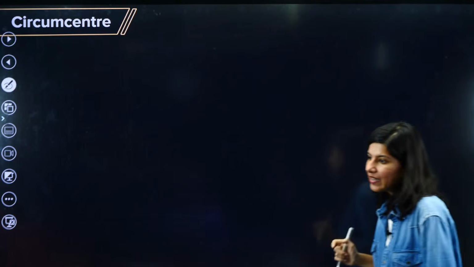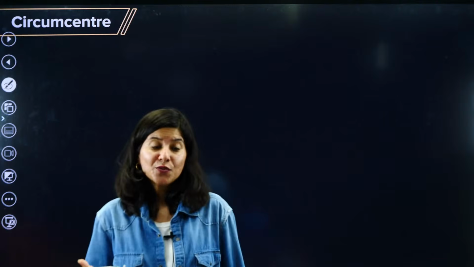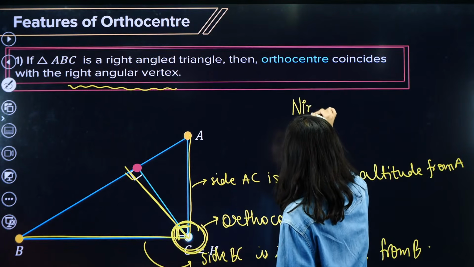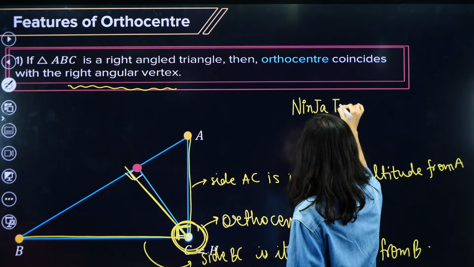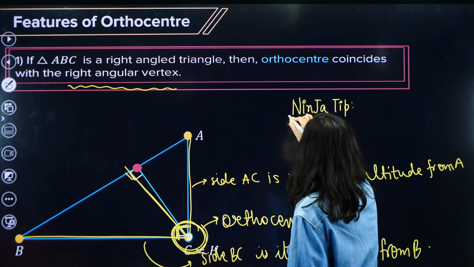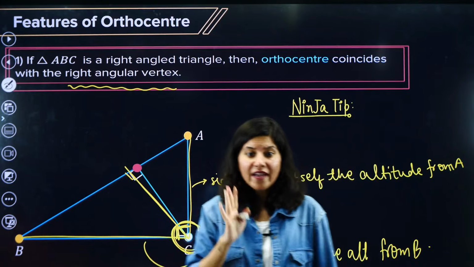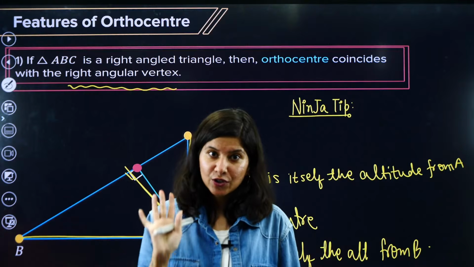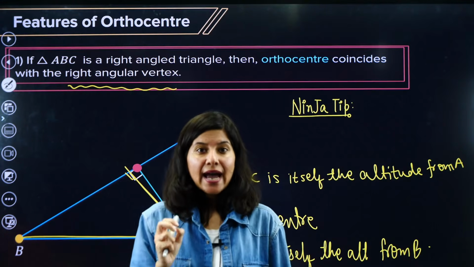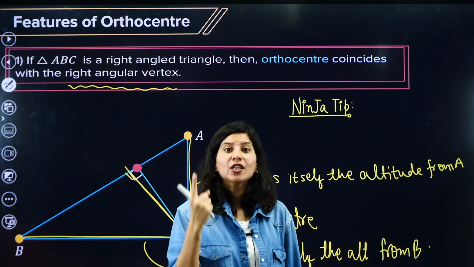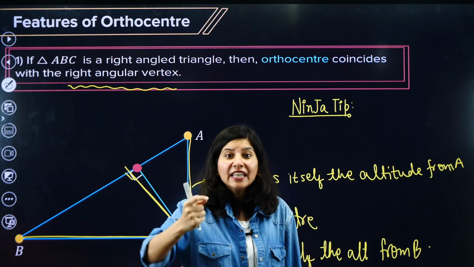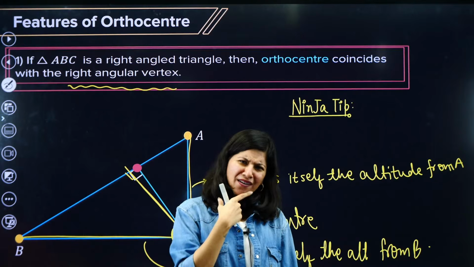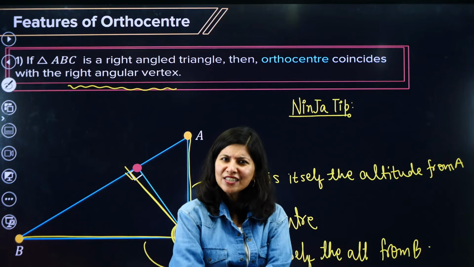So what is the trick? Time for a ninja tip. Whenever in a question 3 vertices are given to you and they are asking for the orthocenter, the very first thing that should come to your mind is: wait a minute, isn't it a right angle triangle?